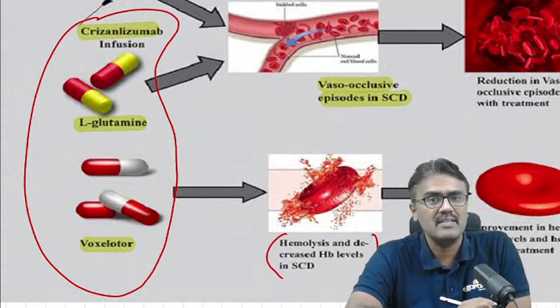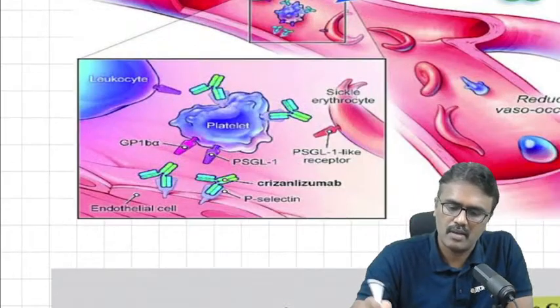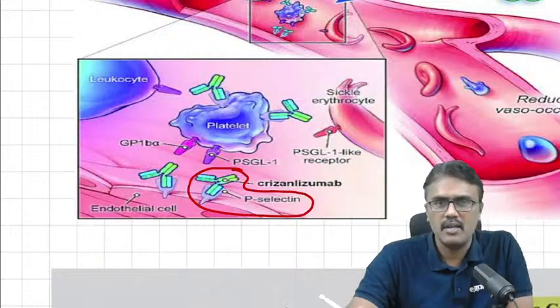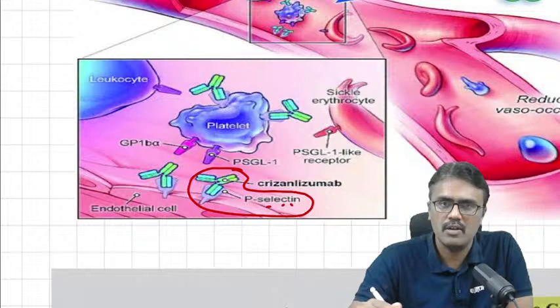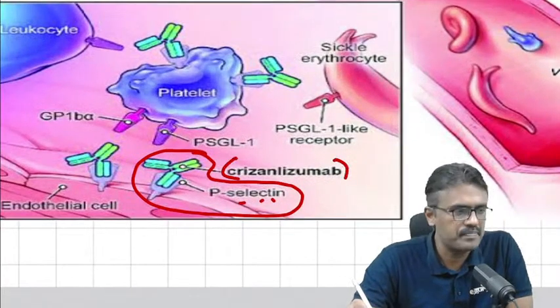Because it decreases the oxidative stress and stops the sickling. What about crizanlizumab? Crizanlizumab will block P-selectin in the endothelium. If this P-selectin is active, it will allow aggregation to occur, and that will cause vaso-occlusive disorder. So crizanlizumab inhibits P-selectin.